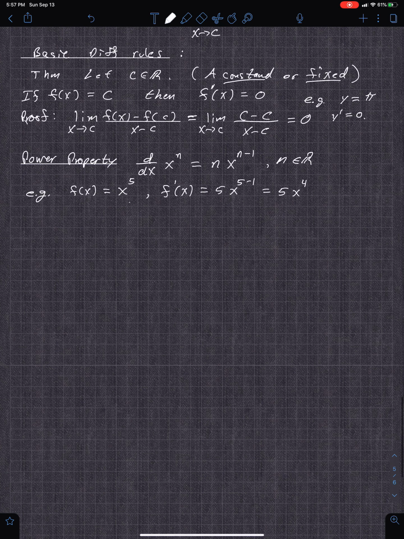Oh, I was going to show you, like, if you had even g of x equal to x to the pi or something, then g prime of x is the same thing. You just bring down pi, it's x to the pi minus 1. So you still have the same thing regardless of that being an integer or not. It can be a real number. Okay. So let's go ahead then. Let's do another example.